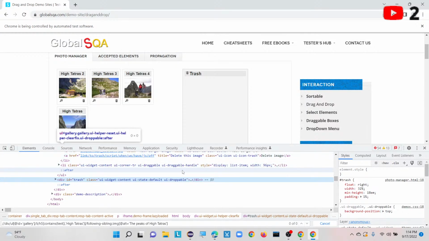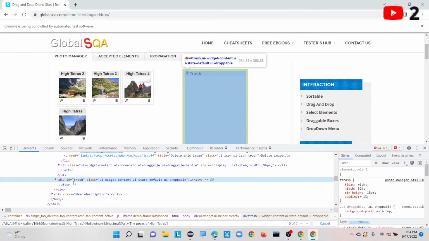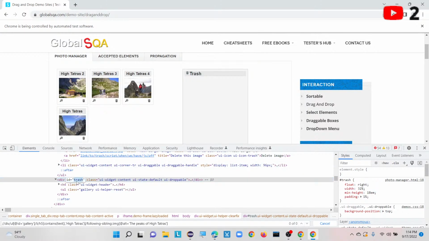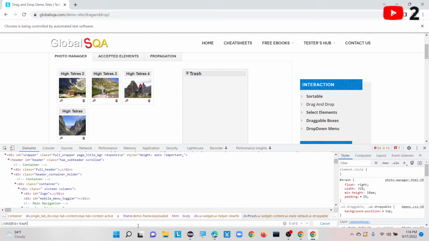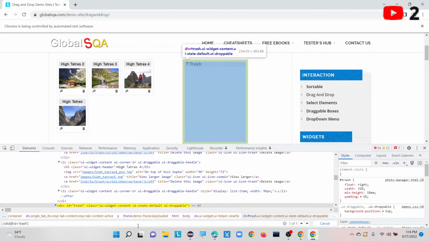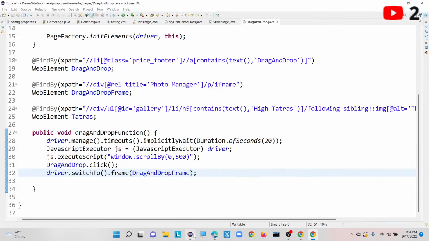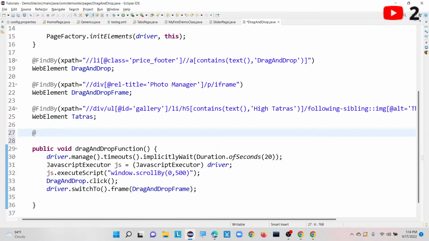How will we do it? div at the rate id equals to trash. Only one item is there. So let me take this one and write it down here, this is for trash.